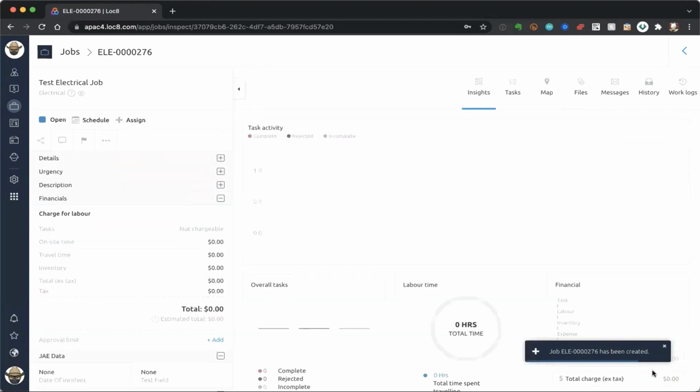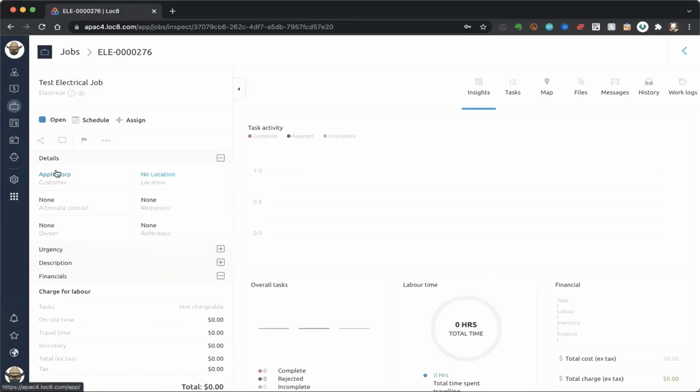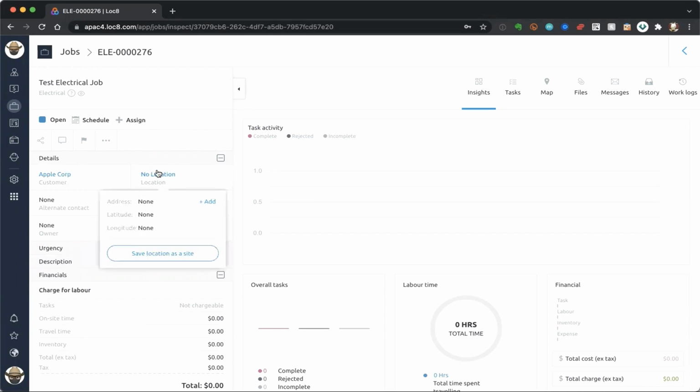Now, of course, there's a whole bunch more information that I'm going to add into this particular job to try and add all those helpful pieces of information that I want my technician or my assigned tech to be able to see when I get that job allocated to them. But the key takeaway that we'd love to emphasize here at the start is that job creation is really no more difficult than a subject and a customer. It's just literally that easy. So what I'll do is go back into the job now and add in a location.